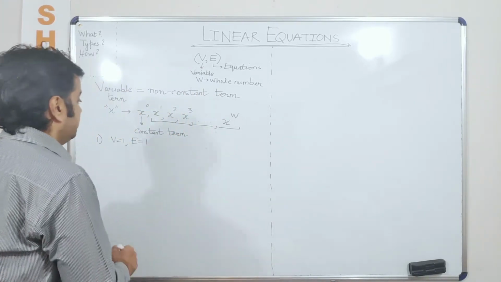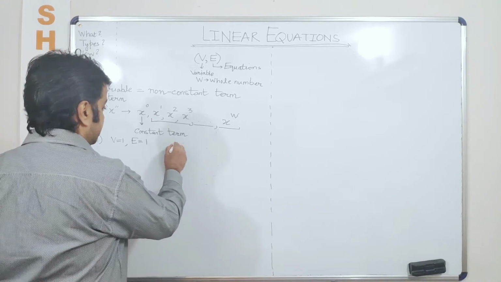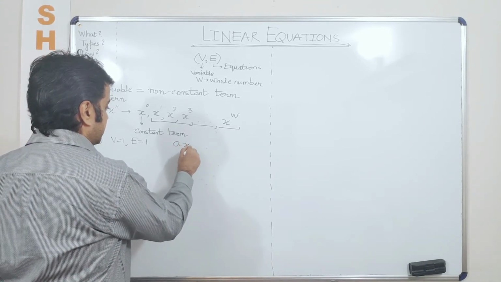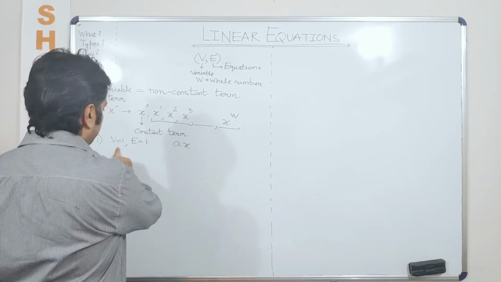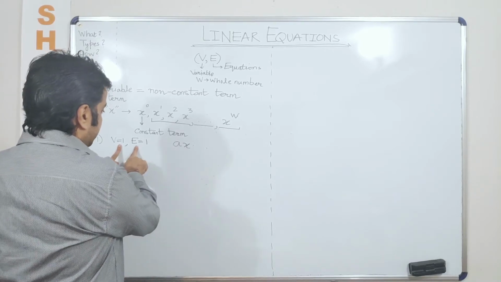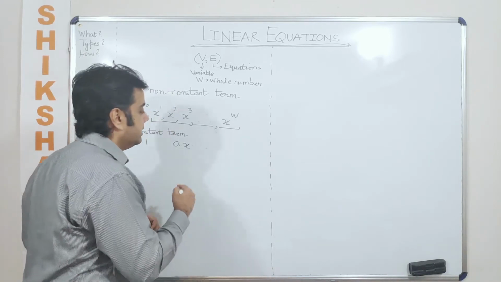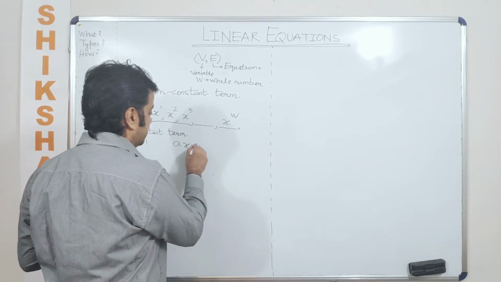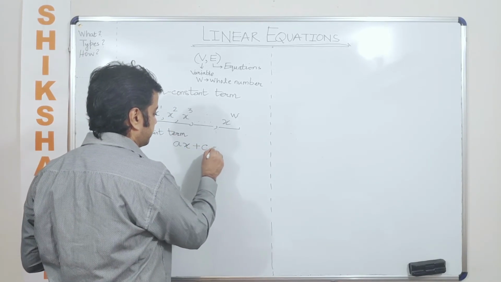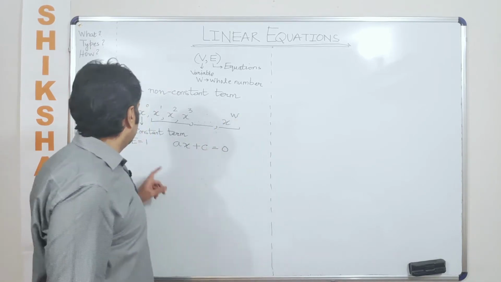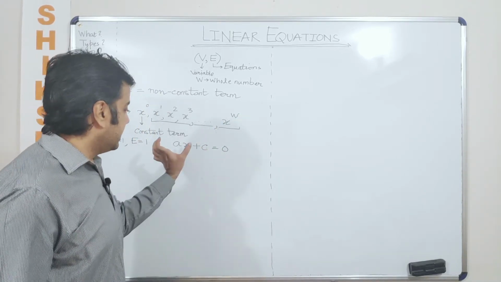Okay, so let us take this as A. Now if I take one variable and one equation, we know that an equation is formed only when there is an equal to sign in between. So can I say this is just like saying an equation?